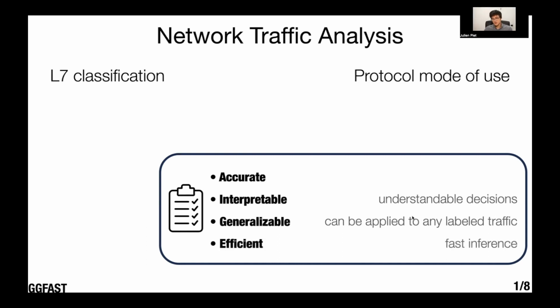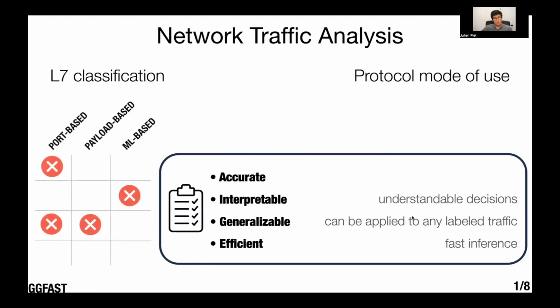But if we look at L7 classification specifically today, none of the solutions that we have are really good on all 4 fronts. For instance, port-based classification, which was the first solution for L7 classification, is no longer accurate or generalizable because many applications don't use the same port all the time. Payload-based classification, which is still the main way of identifying protocols today, works well, but isn't generalizable to encrypted flows. And machine learning-based solutions, usually using deep learning, work well, but aren't necessarily always efficient, and most importantly, aren't interpretable. We don't understand why they make the decisions they make.